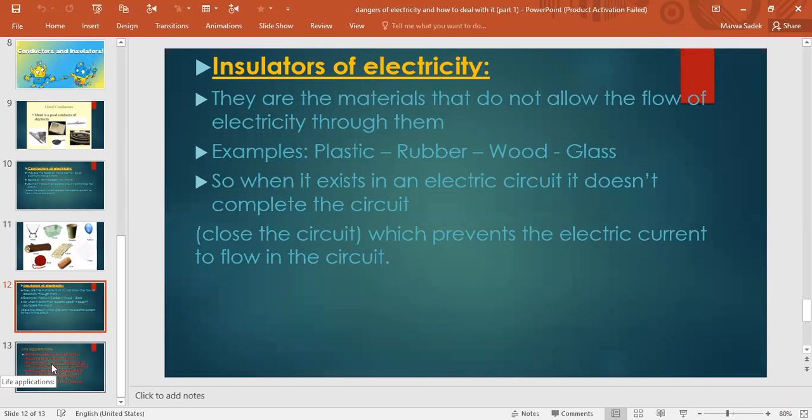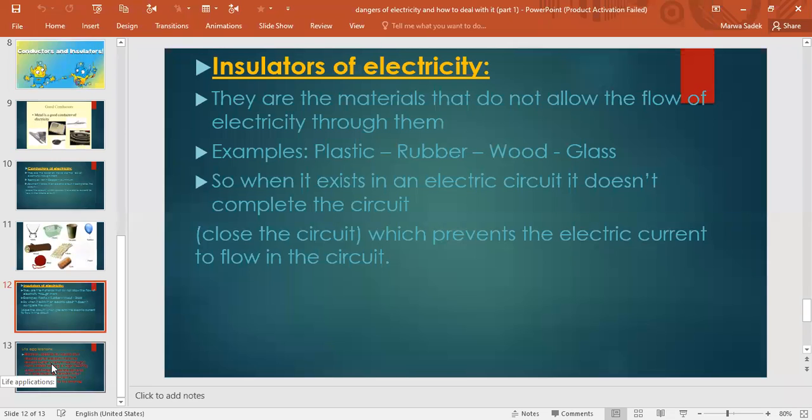Number two, plugging more than one machine into one socket causes electric overload, so the wire heats up, causing fire. Like in this picture, if I use more than one machine in one socket, this will cause electric overload, so the wire heats up causing fires.